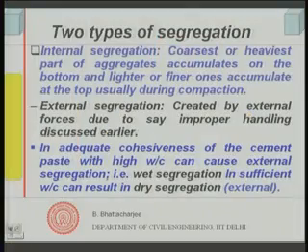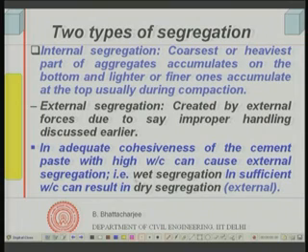But supposing we have high water cement ratio, the paste itself is thin and not able to hold the system properly. It can result in water just flowing away, it is too thin. So, water just goes away alone in the mix, leaving the rest of the thing, and therefore, this can result in what is known as wet segregation.